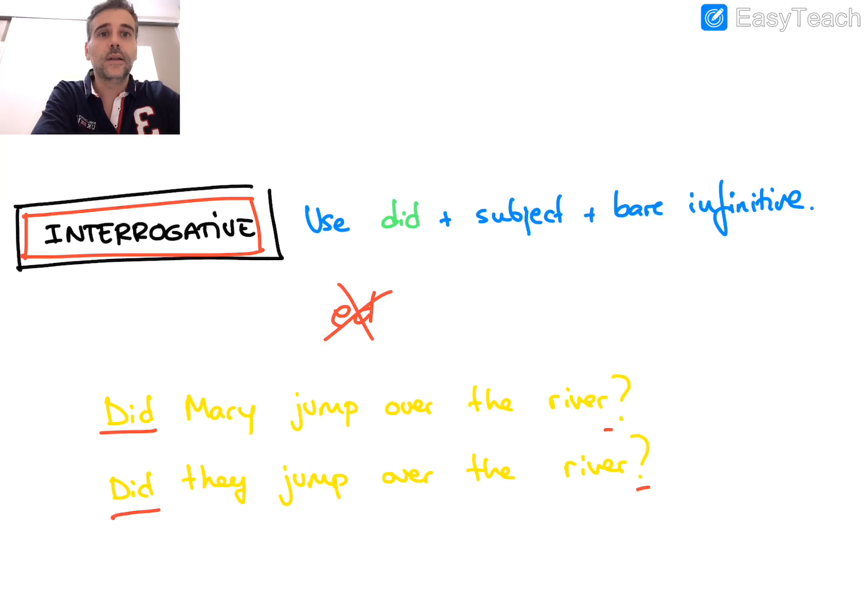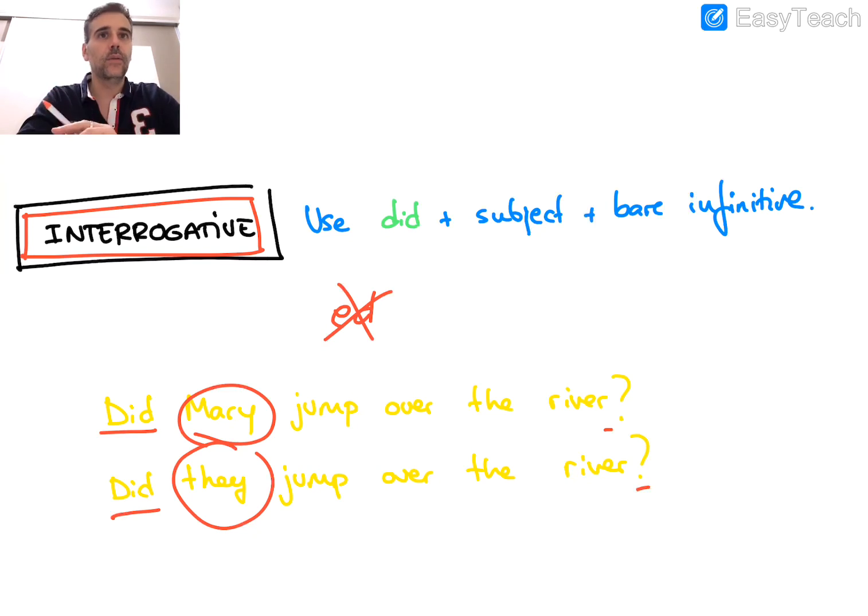This is a question, so we write in the correct order. Did Mary jump over the river? In this case, we start with did, then the subject, Mary, and then the verb infinitive without the ed, no matter if the subject is Mary or they, or we, or you. Exactly the same. So this is for the regular verbs.